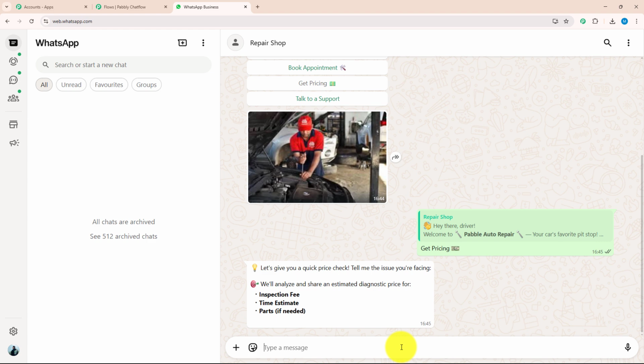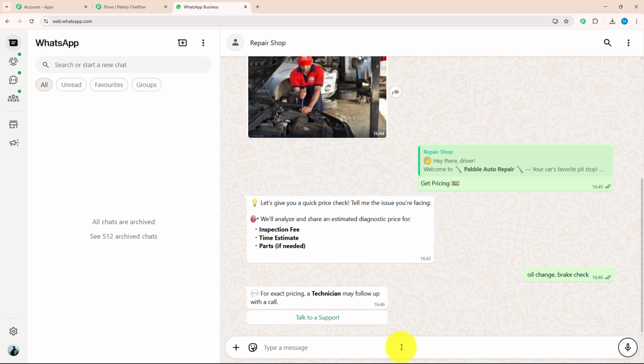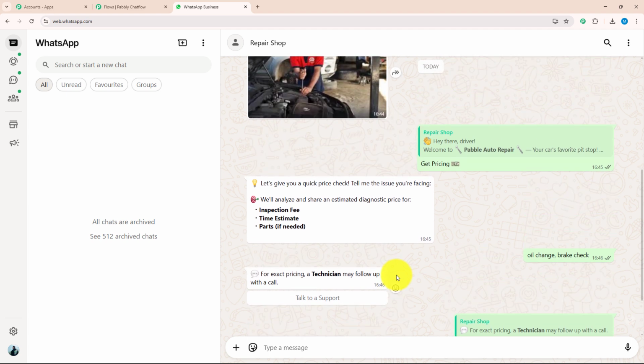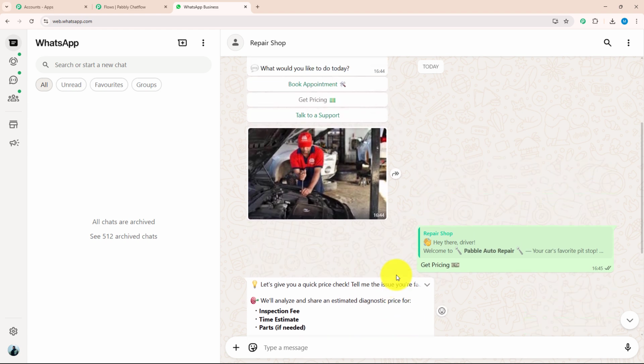They have asked me about the issue I am facing. For example, let's say I want my vehicle oil to be changed and brake to be checked. I will enter my issue. As soon as I have entered my issue, they have sent me a message which says, for exact pricing, a technician may follow up with a call. With that, they have given me an action button which says, talk to support, and as soon as I clicked that, I got a reply which tells me the team will connect with me as soon as possible. So yes, as you can see, this chatbot is replying to me within seconds and that too without any manual effort. That is the power of Pabbly Chatflow.